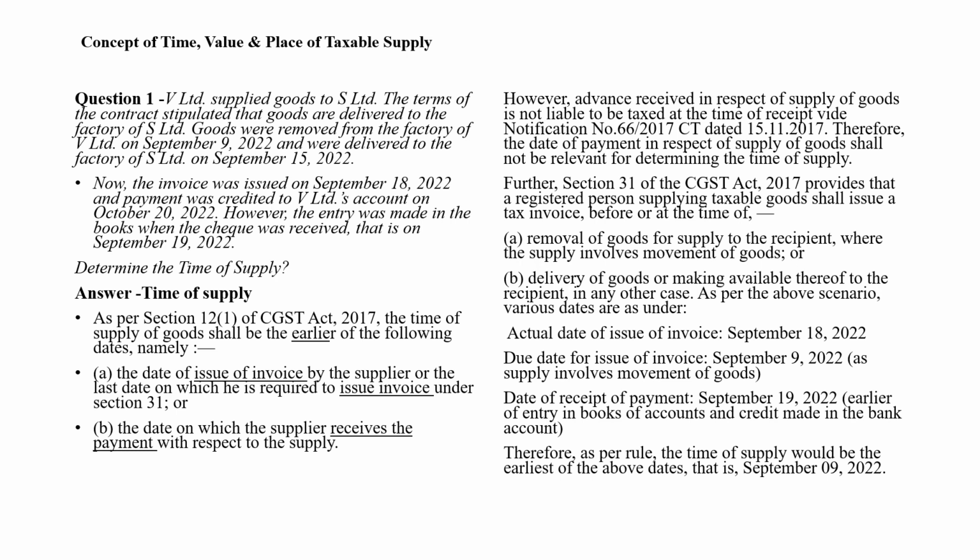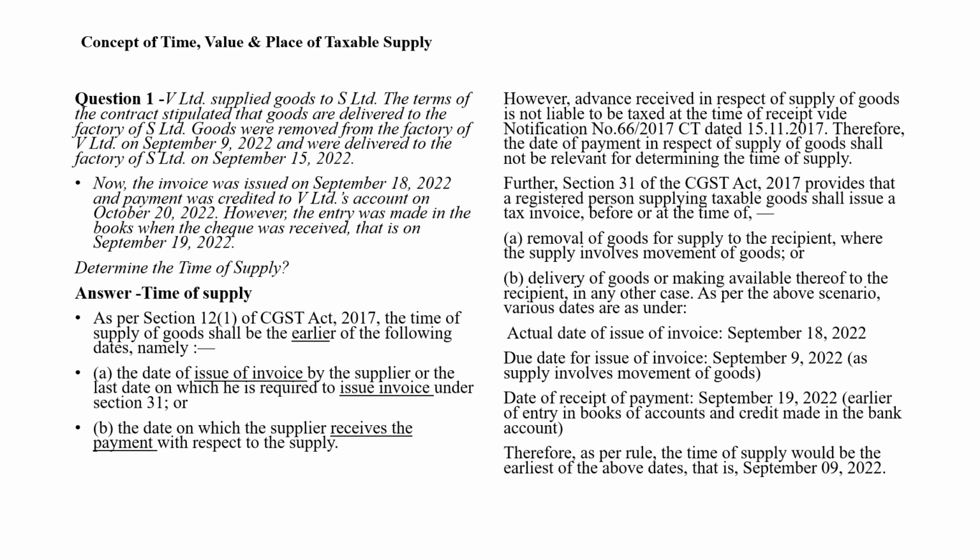As per section 12 subsection 1 of the CGST Act 2017, the time of supply of goods shall be the earlier of the following dates, namely, first, the date of issue of invoice by the supplier or the last date on which he is required to issue invoice under section 31 of the Act, or the date on which the supplier receives the payment with respect to the supply. So now we have to examine the case.